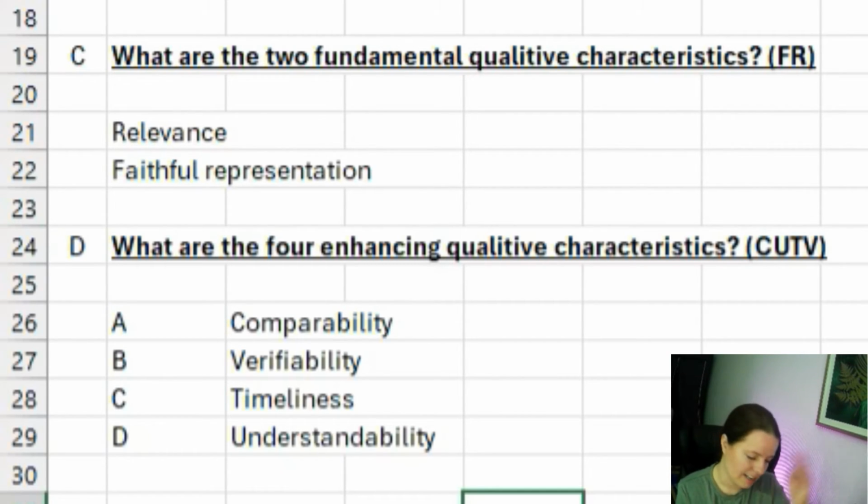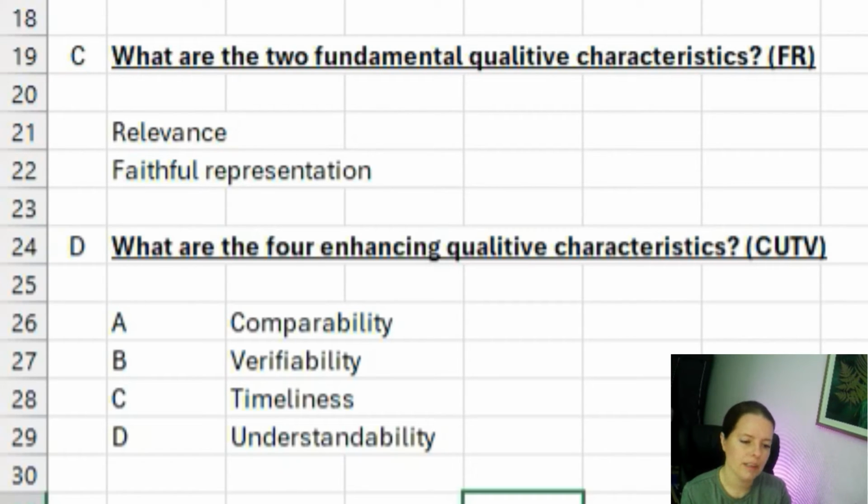So again, going back, just repeating and repeating. This is the only way sometimes that you're going to get this down to a T when you're first starting out. So two fundamental qualitative characteristics, FR, faithful representation and relevance. Four enhancing qualitative characteristics, CUTV, comparability, understandability, verifiability, timeliness.